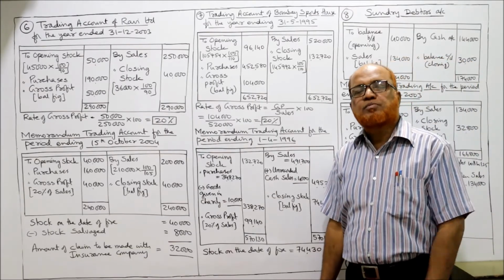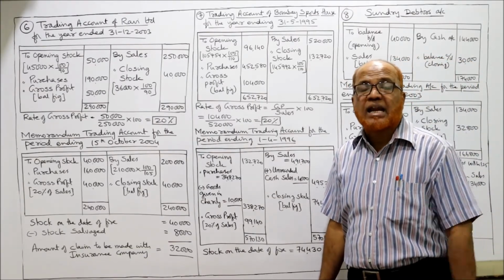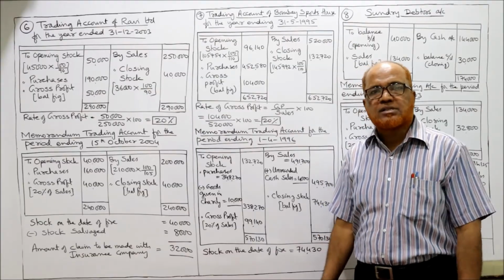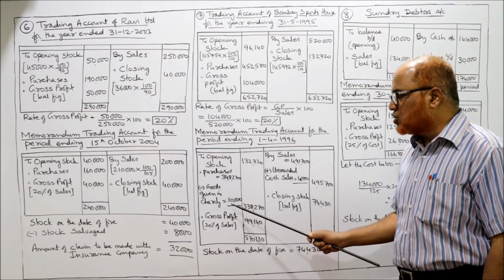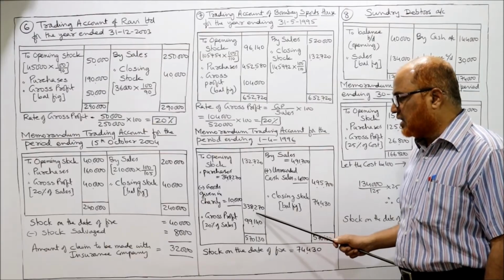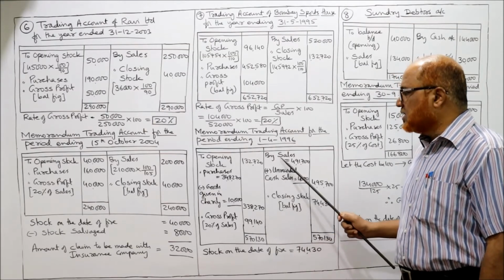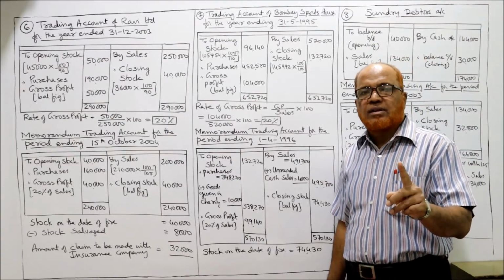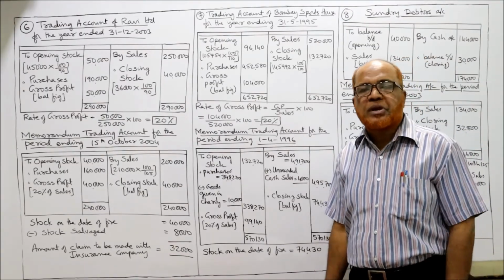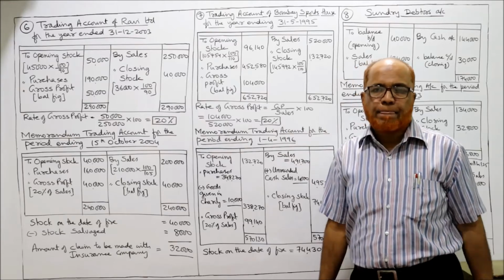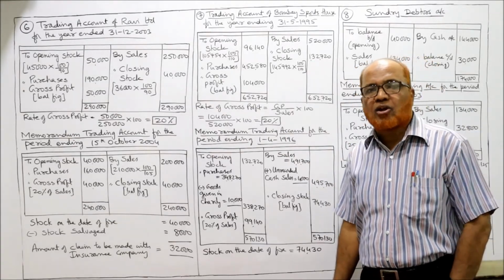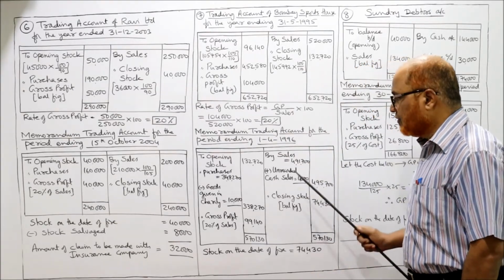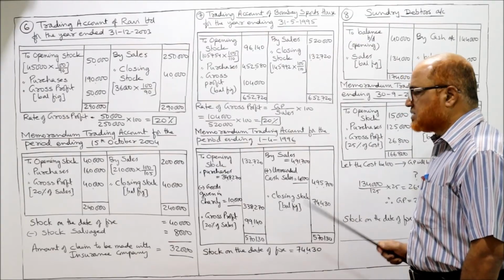Now it is given in adjustment. Some goods are given in charity. That should be deducted from purchases. So goods given in charity should be deducted, 10,000. So 3,38,270. Sales: sales are 4,91,700, but one adjustment is given. The salesman has misappropriated a cash sale of 4,000. 4,000 रुपए का कैश सेल करे थे लेकिन रिकॉर्ड नहीं करे, अब ऐड कर देंगे, 4,000 added, 4,95,700.